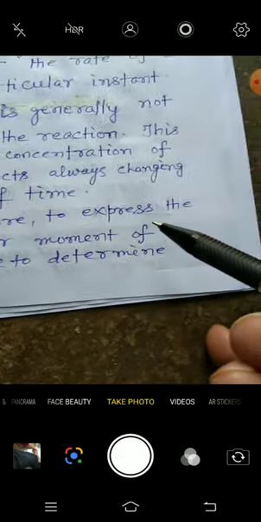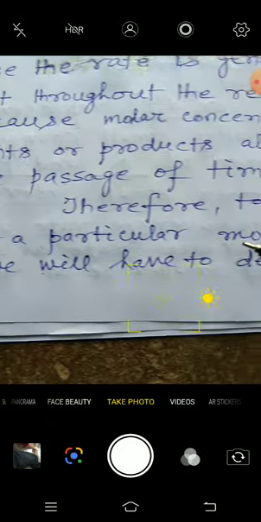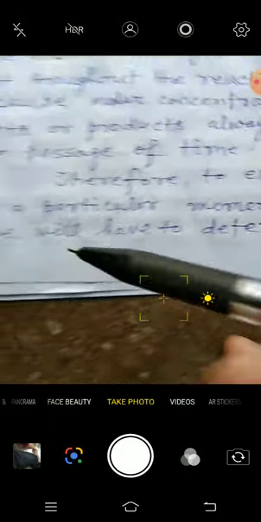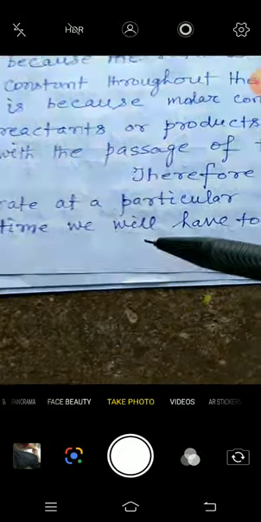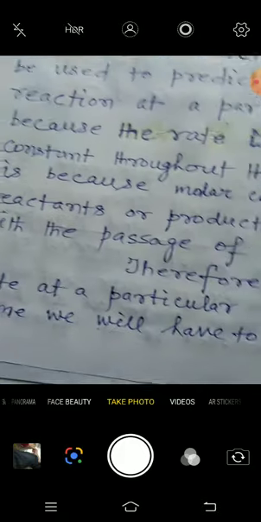Therefore, to express the rate at a particular moment of time, we will have to determine the instantaneous rate.